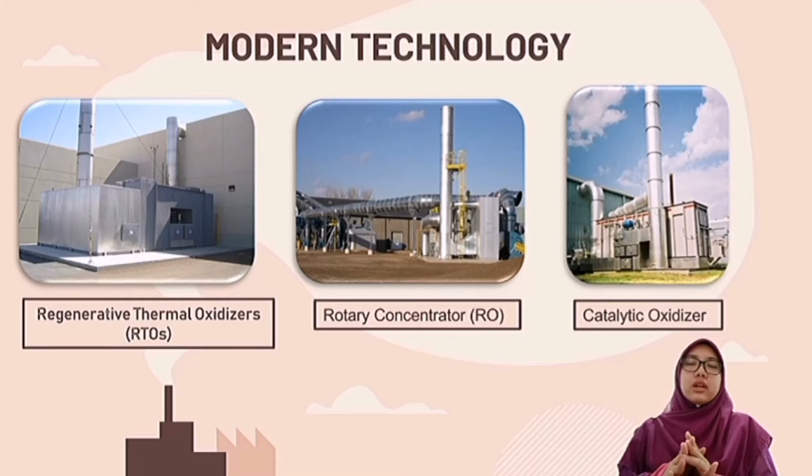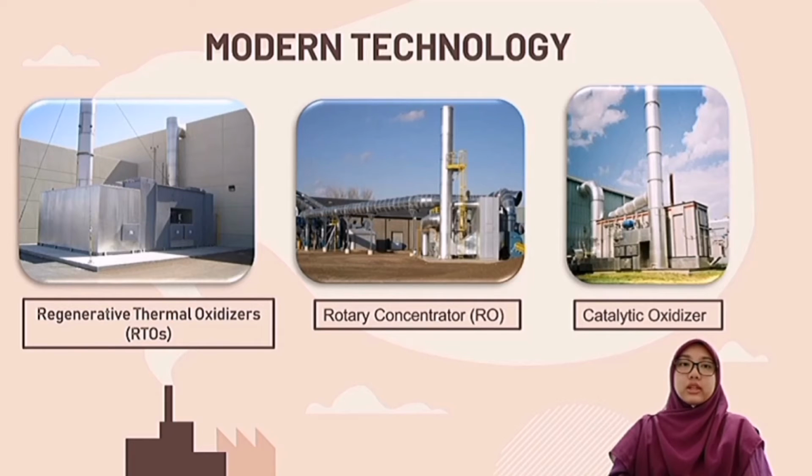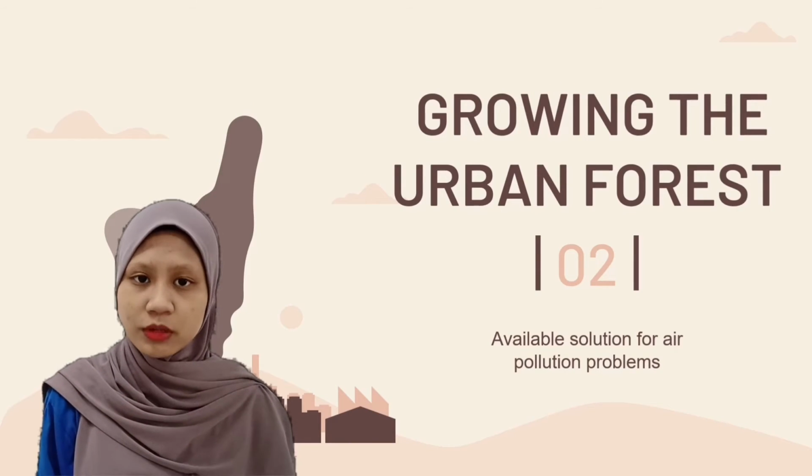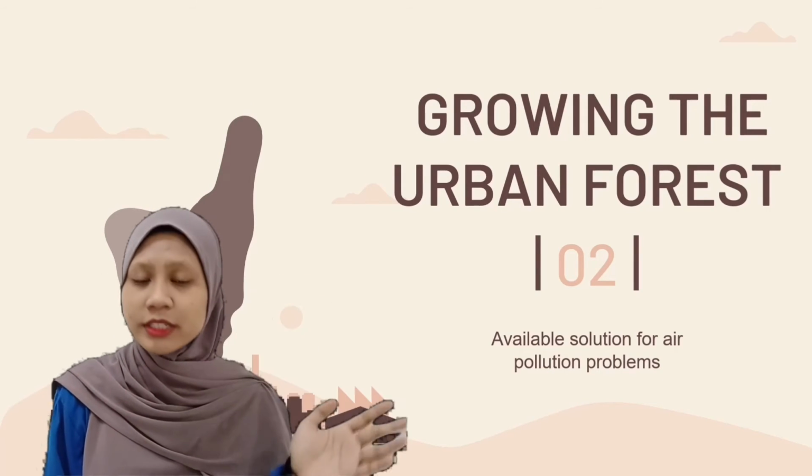That required a very high temperature, by using hot steam to clean the air. The use of modern technologies in reducing the air pollutants that come from the factories is an effective way to reduce air pollution. This is because every day the factory will produce goods and they also will release the pollutants in the air. The second available solution for air pollution problems is growing the urban forest.